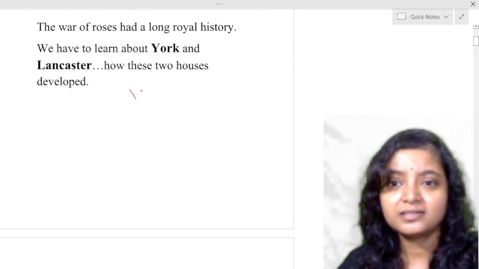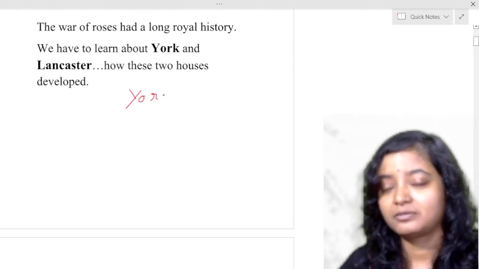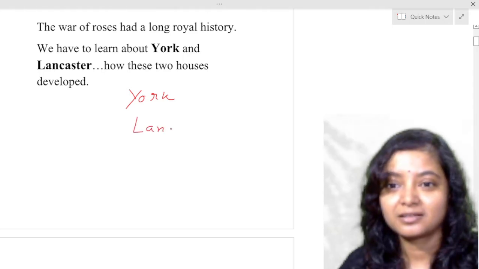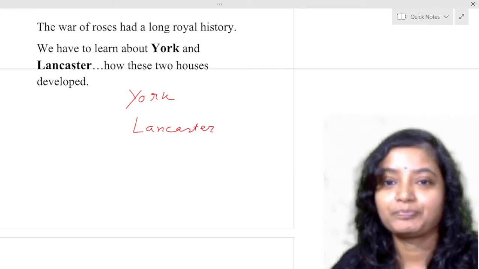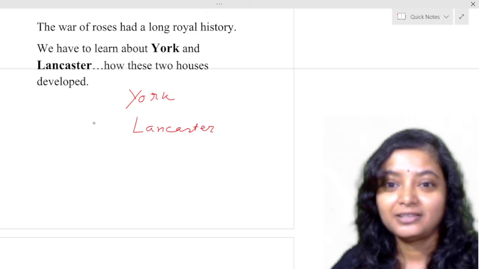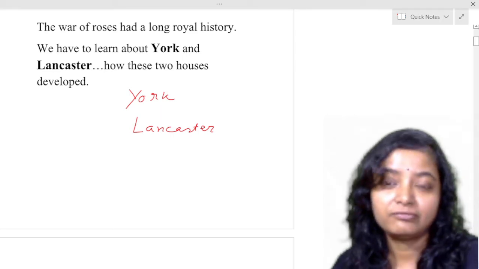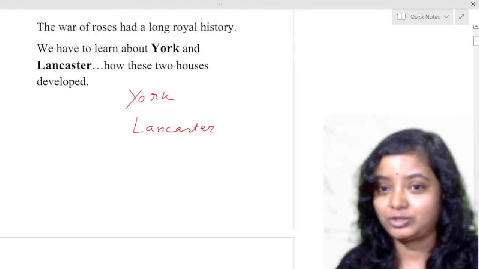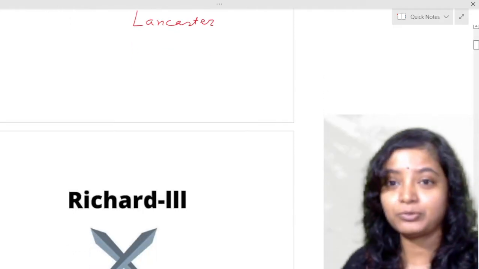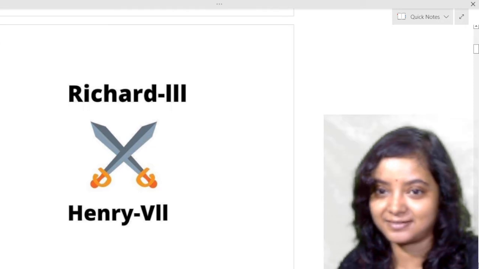And it is just a war of, you can say, 30 years. But this war ground was preparing long ago. The gradual development of York and Lancaster, two royal houses, and their antagonism had a long history, and we have to know about that history.